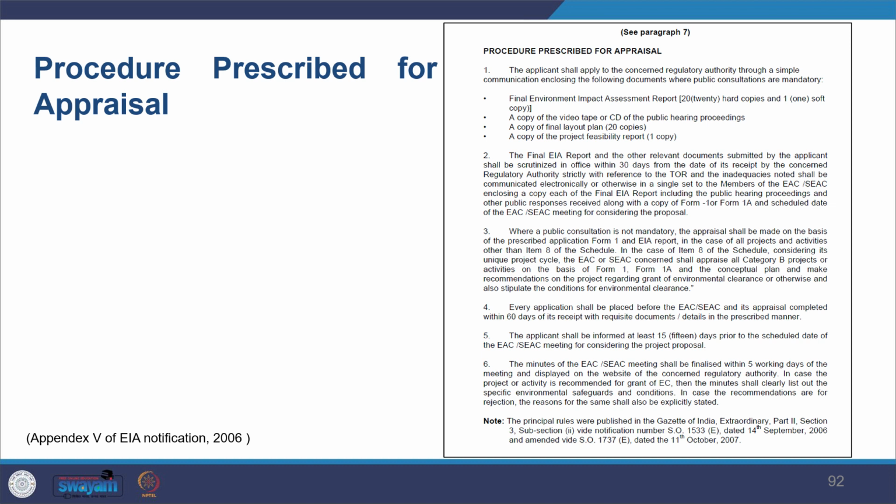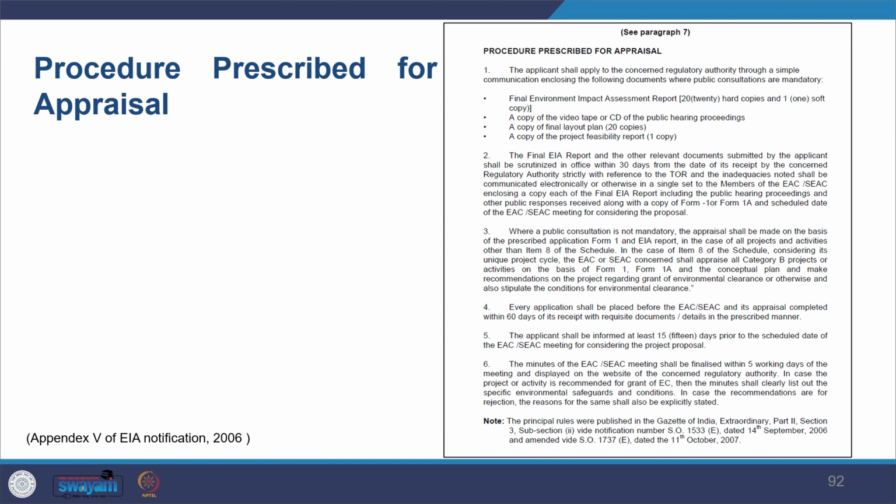The regulatory authority, central or state, shall consider the recommendation of this expert committee, and then communicate the decision to the applicant, whether it is accepted, rejected, or accepted with certain terms and conditions. This has to be communicated within 45 days of receipt of the recommendation by the expert appraisal committee.